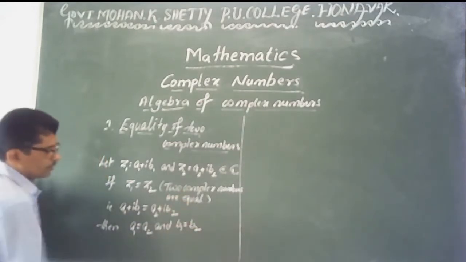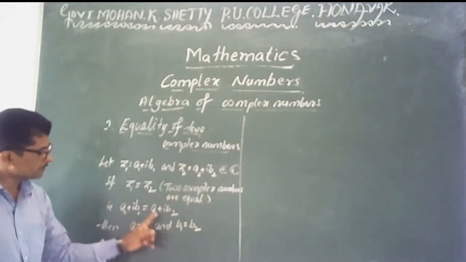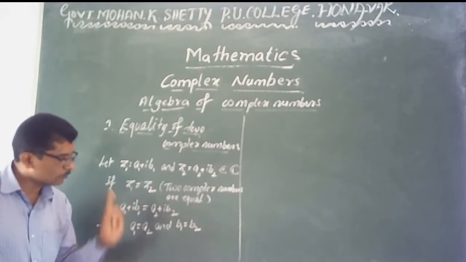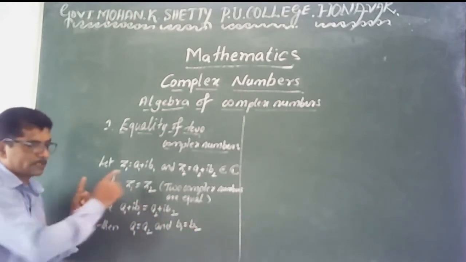That is the condition. If two complex numbers are equal, then a1 equals a2 and b1 equals b2.